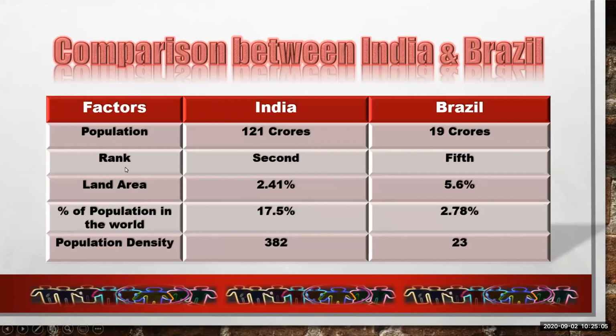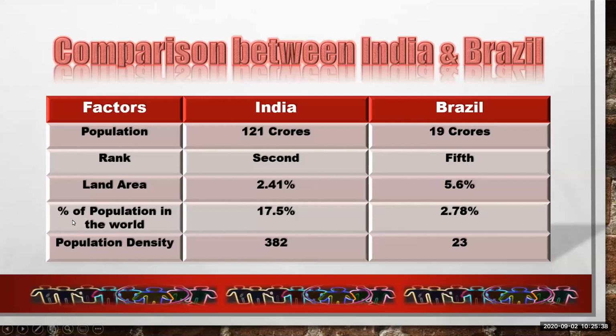And the second factor is the rank. Our rank in the population in the world list is second, and Brazil is fifth. And the third factor is the land area. We hold 2.41% of the world land area, and Brazil holds 5.6% of the world land area.